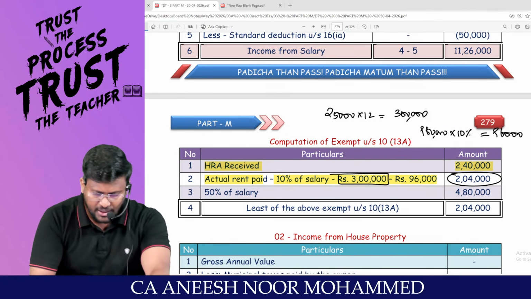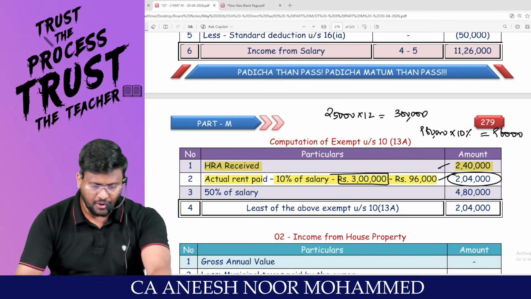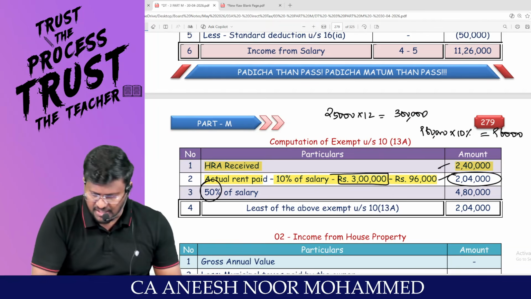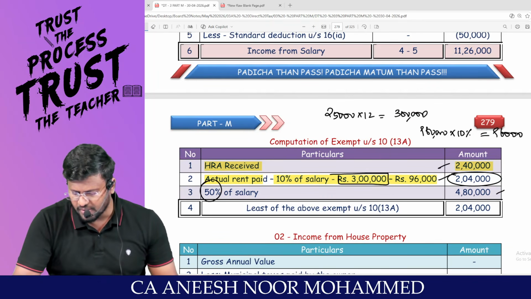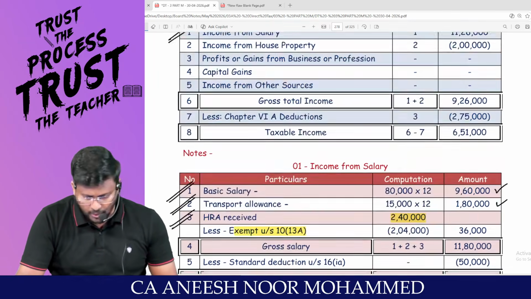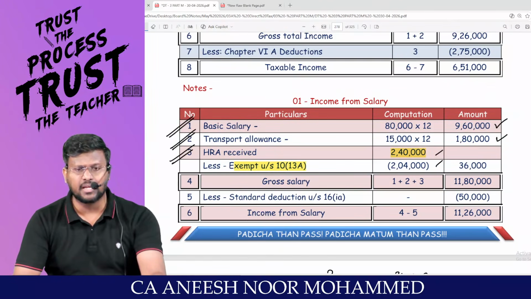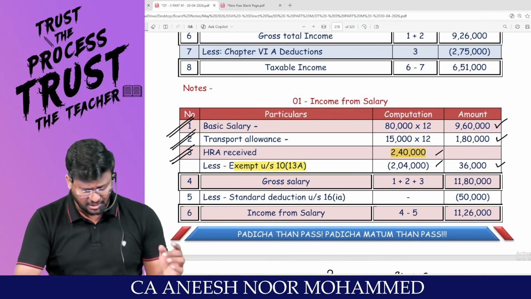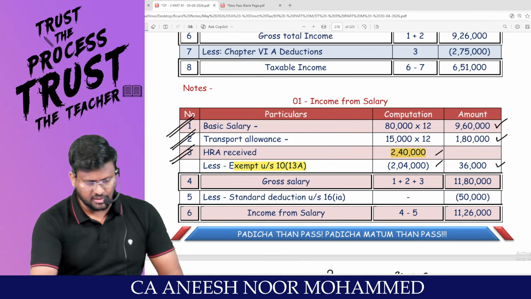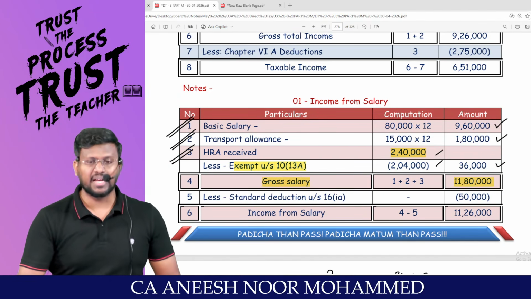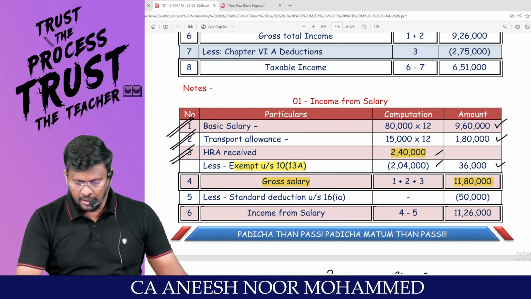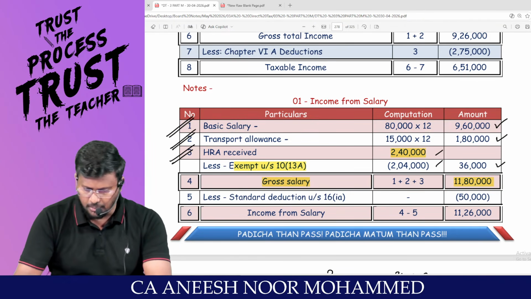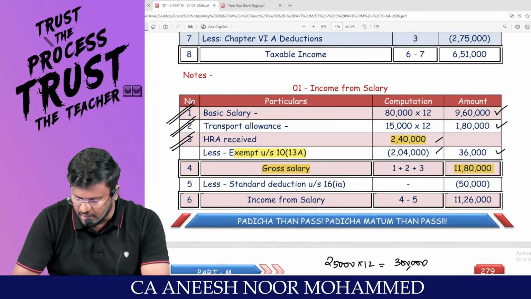Number 2, actual HRA received is 2,40,000. Where have you taken the house for rent? Delhi. Is it a metropolitan city? Yes, so 50% of the salary, which comes to 4,80,000. Whichever is lower: 2,04,000. So from the 2,40,000 HRA received from the employer, 2,04,000 is exempted. Only 36,000 will be taxable under the optional tax regime. Now, what is the gross salary? 9,60,000 plus 1,80,000 plus 36,000 comes to 11,76,000 rupees, which is the gross salary.